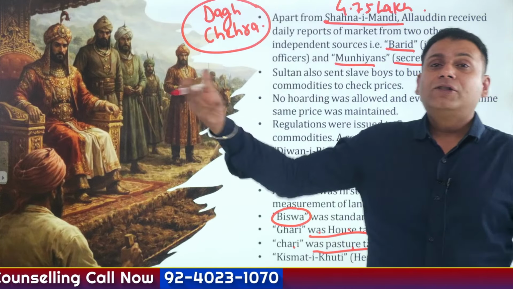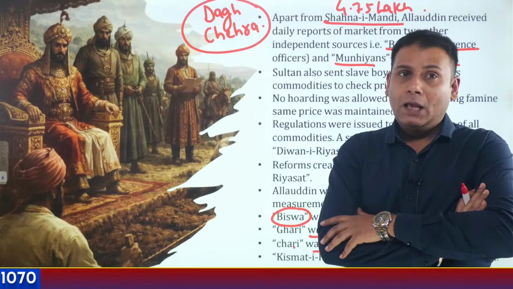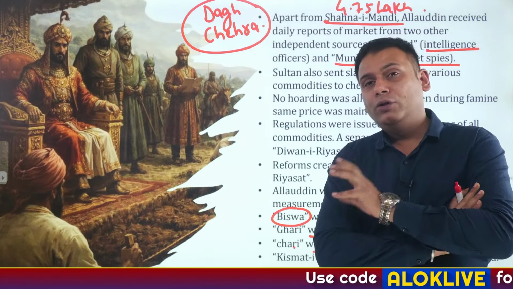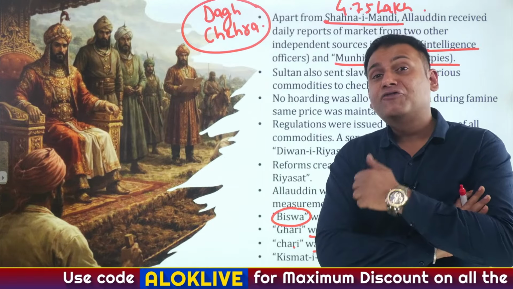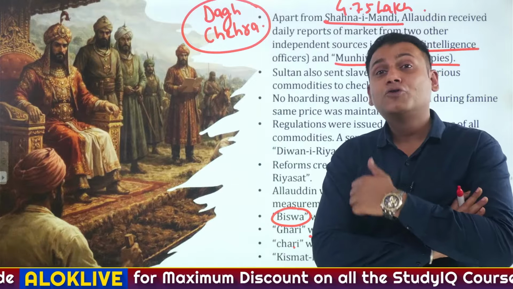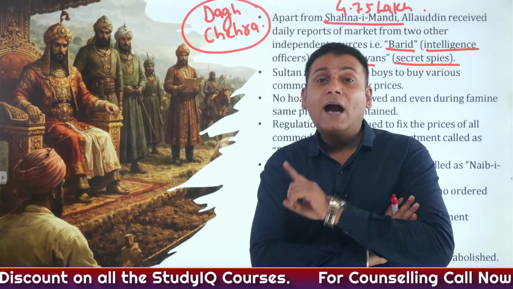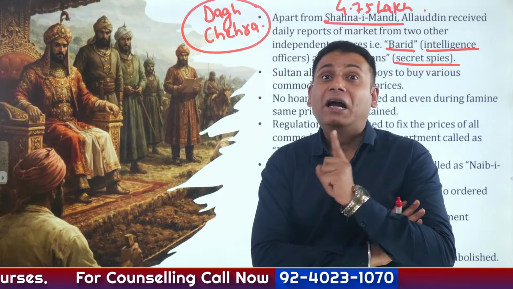One more additional information I'll give you. In the coming years, there would be the rule of the Lodi dynasty. And the Lodi dynasty was founded by Behlol Lodi. Behlol Lodi was succeeded by his son, Sikandar Lodi. Sikandar Lodi is considered as the greatest ruler of Lodi dynasty. In fact, he has also come up with various administrative reforms. And Sikandar Lodi had introduced another land revenue unit measurement, and that was Gaj.